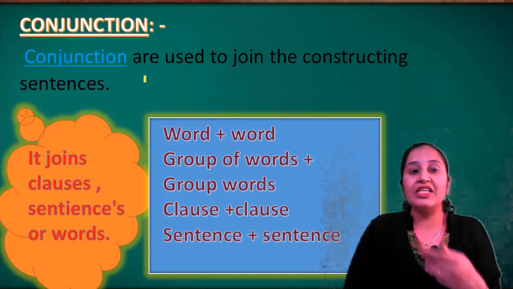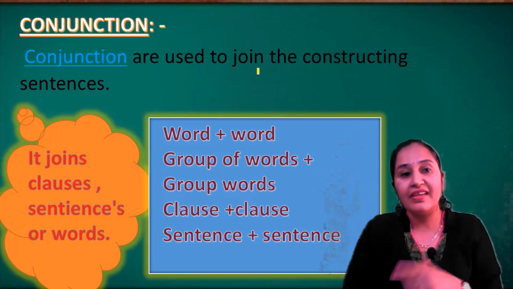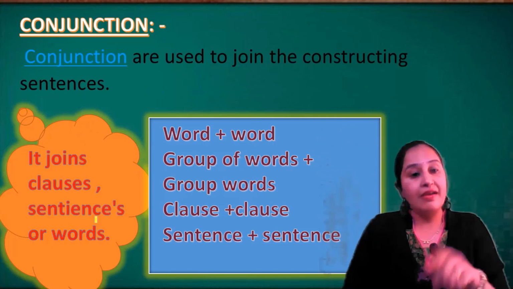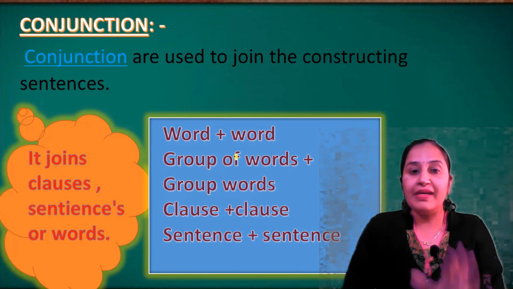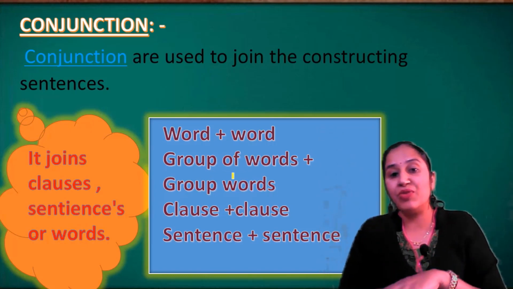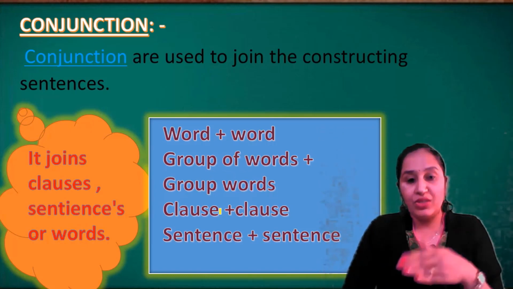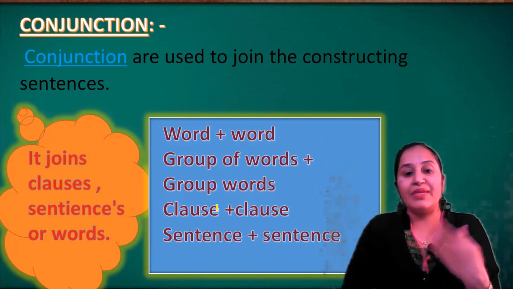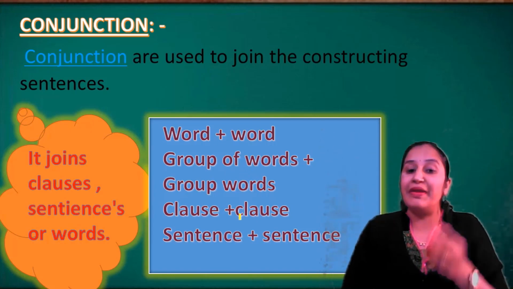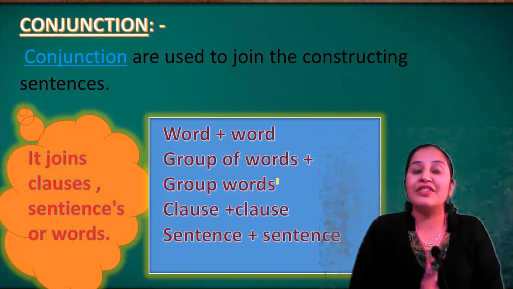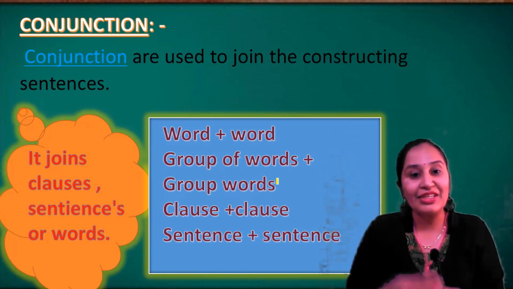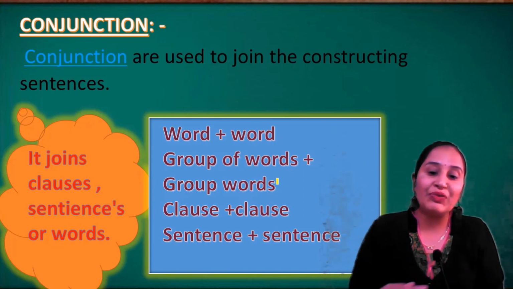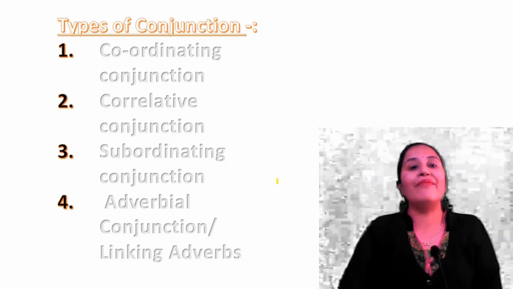For example, conjunctions are used to join contrasting sentences. It joins clauses, sentences or words together. It shows the relationship between them. Word plus word, sometimes group of words plus group of words, sometimes group of words plus word, sometimes clause plus clause, sometimes sentence plus sentence, sometimes sentence plus word. In this way, a conjunction plays a very important role while joining or constructing two sentences, two phrases and two words with each other. So we'll see the types of conjunction.